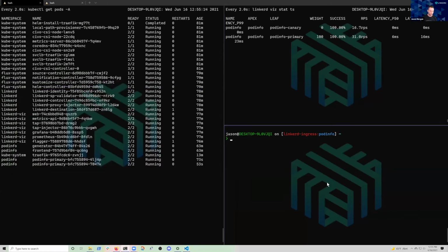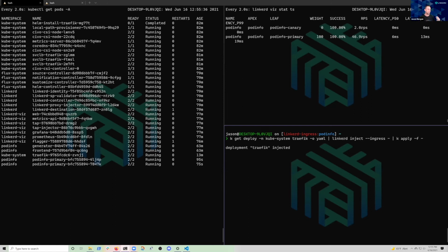All right, so what I'm going to do here is re-inject my ingress, but I'm going to tell Linkerd that it's going to be in ingress mode. So these pods that we're injecting are going to be ingresses, and Linkerd needs to treat them that way.